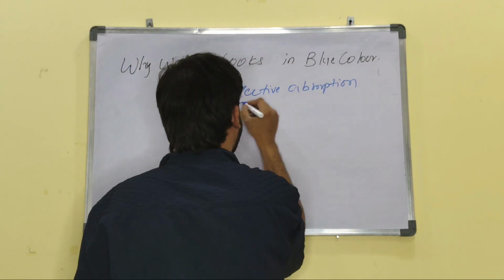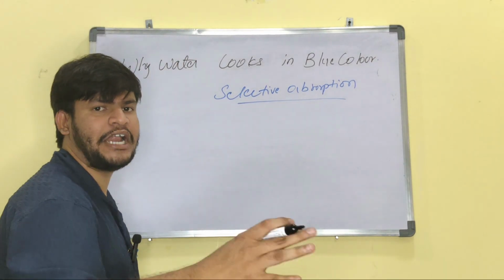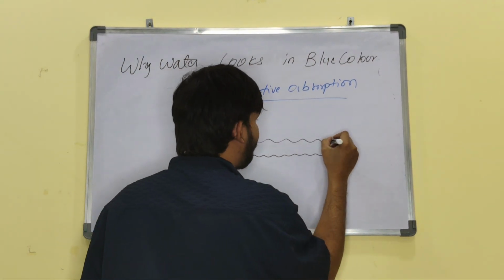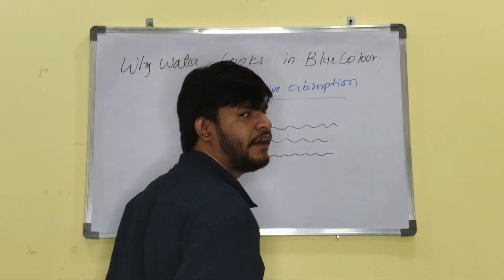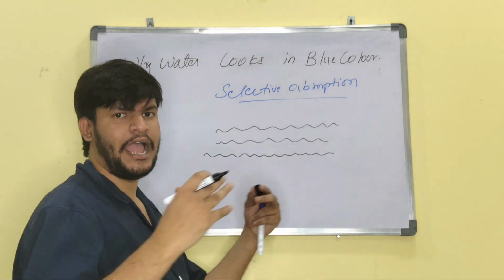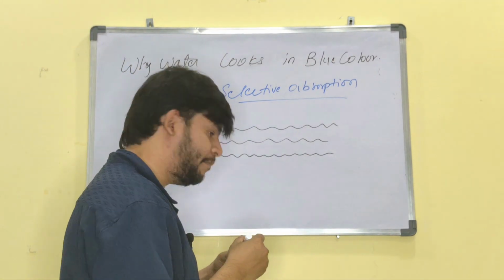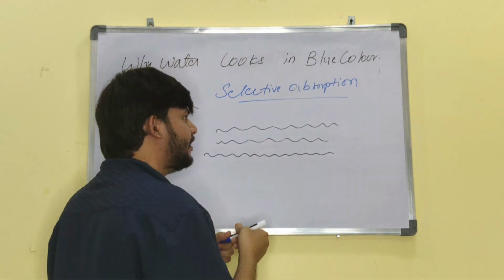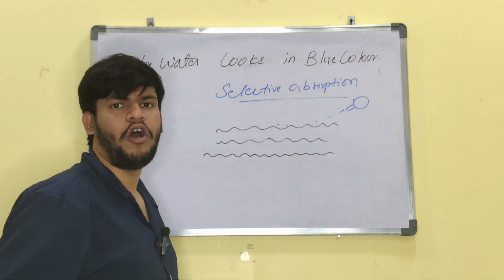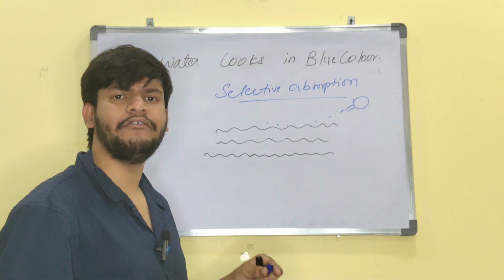What is selective absorption? For example, let me assume that we are standing on a beach, for example Marina Beach. When we are looking at the sea, we feel that the water is looking blue in color, but the reality is that when the sun rays fall on the water surface, this water surface will absorb all the high wavelength colors.